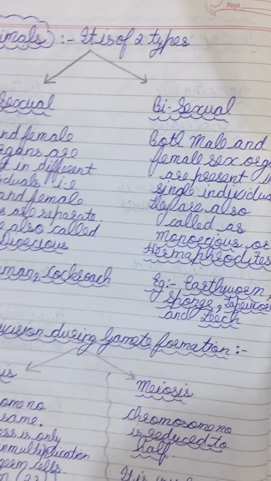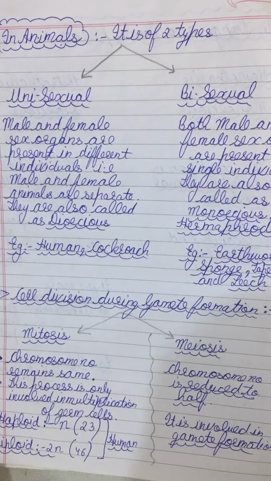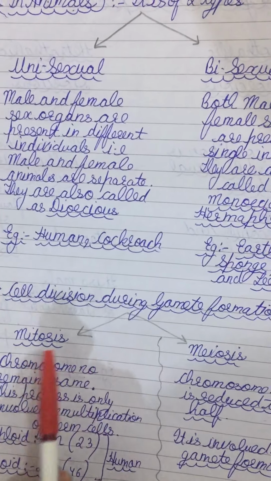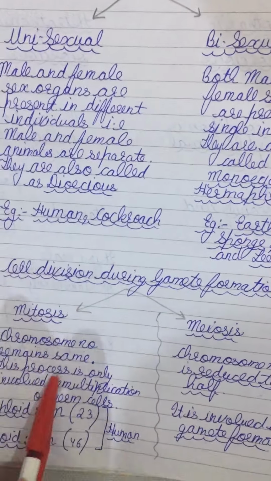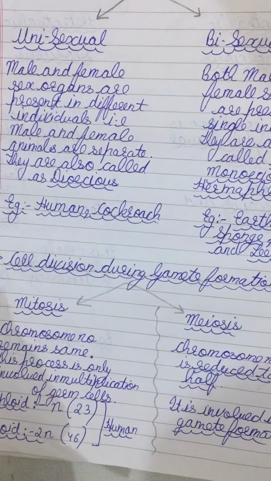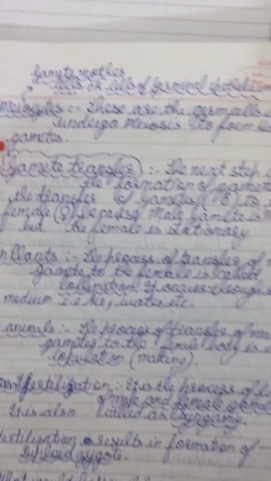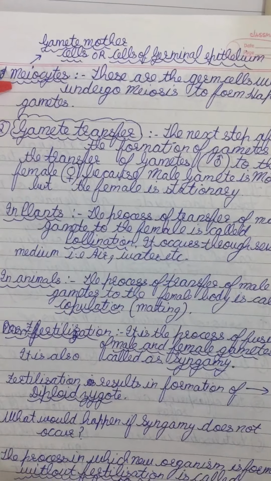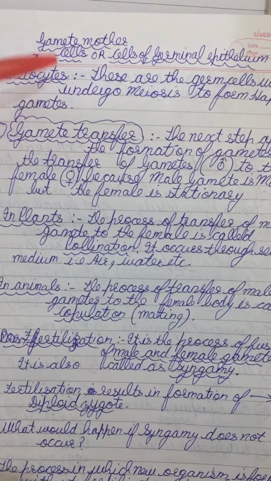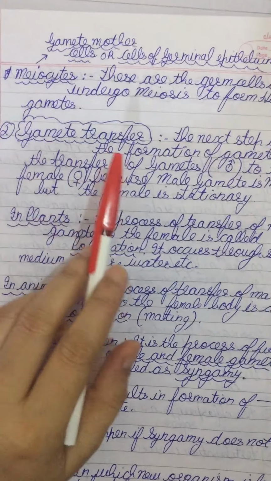Now let's talk about cell division during gamete formation. As cell division is an important phenomenon during gamete formation, there are two different types of divisions, mitosis and meiosis. Mitosis is the division in which the chromosome number remains the same. There is no change in the chromosome number. But meiosis is the division in which the chromosome number is reduced to half. So meiocytes are the cells in which meiosis takes place during gametogenesis. They are basically germinal epithelium cells or gamete mother cells which undergo meiosis to form haploid gametes. Right?